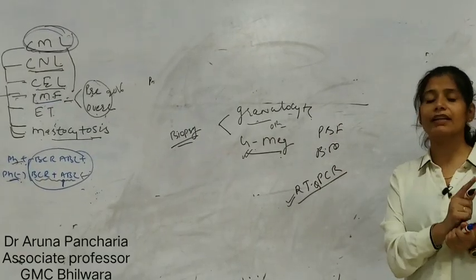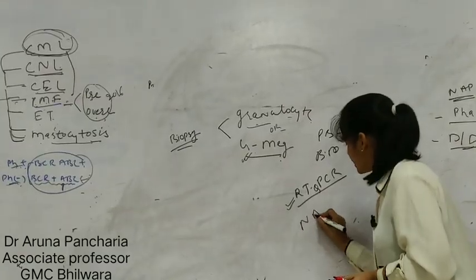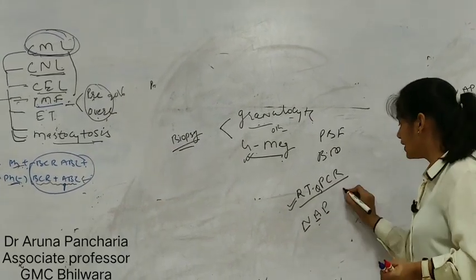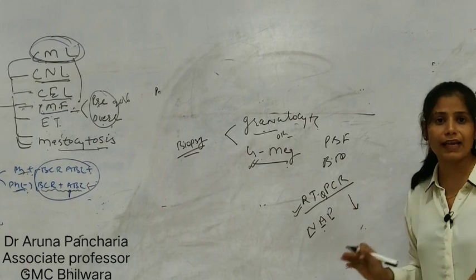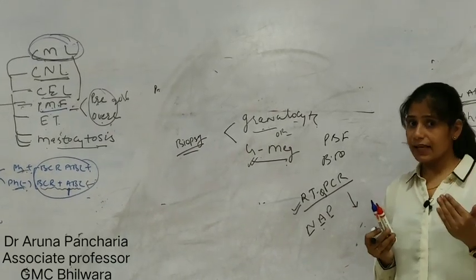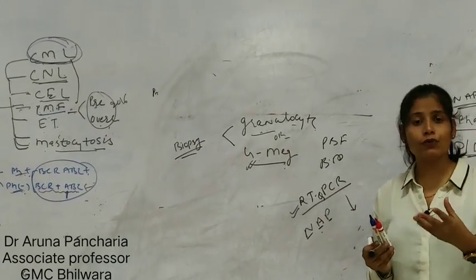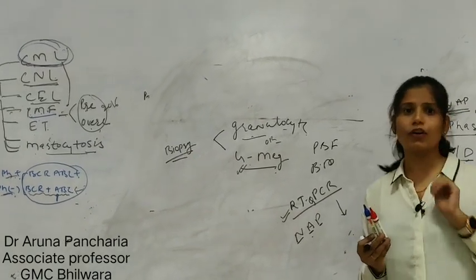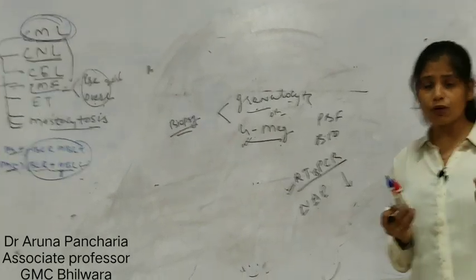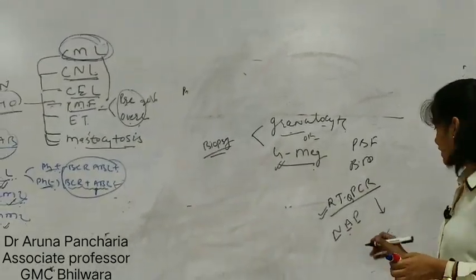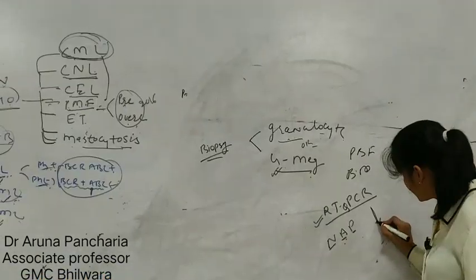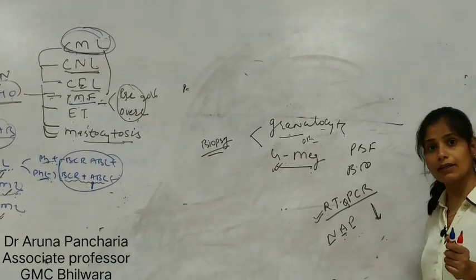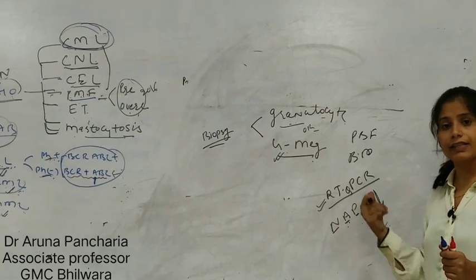The other important thing is the NAP score, that is neutrophil alkaline phosphatase score. NAP score is decreased in the case of CML, because in CML the cells being produced, increased granulocytes, increased granulocytic series, are functionally not active. Because of their functional inactivity, the alkaline phosphatase score is decreased in CML, while in the leukemoid condition it is increased.